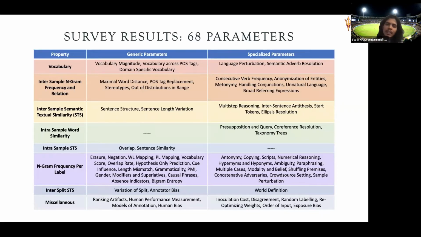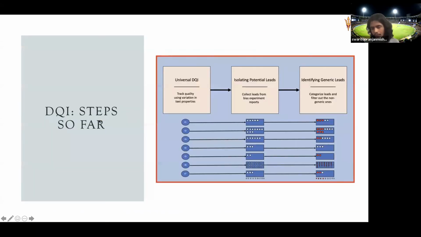So we actually cover a lot of different tasks: NLI, question answering, reading comprehension, and text summarization. We read a lot of papers where people have said what actually helps and what doesn't help, and try to summarize in terms of these parameters. So we could find around 68 parameters on these 7 or 8 properties. Based on the survey result, we shortlist these parameters.